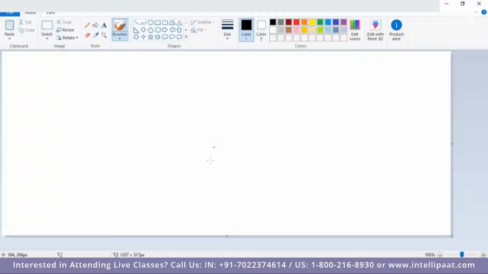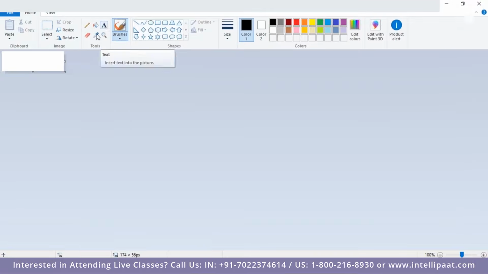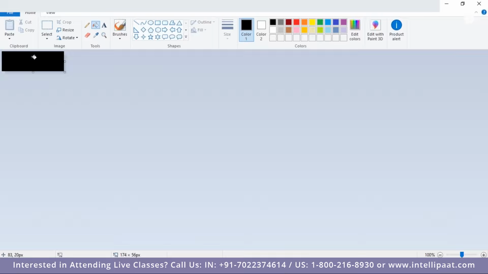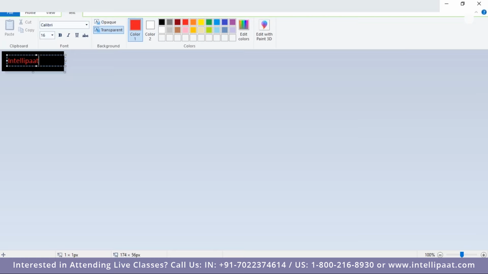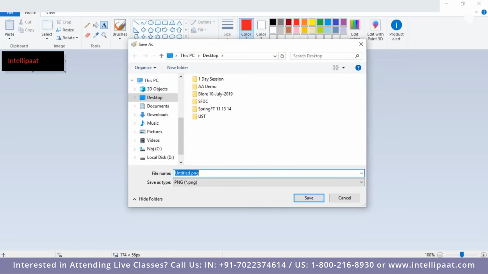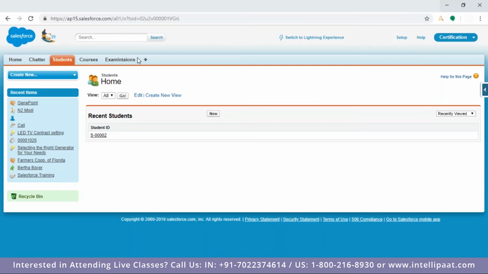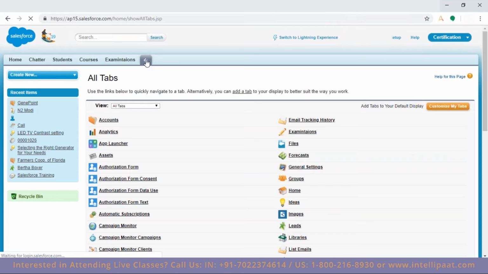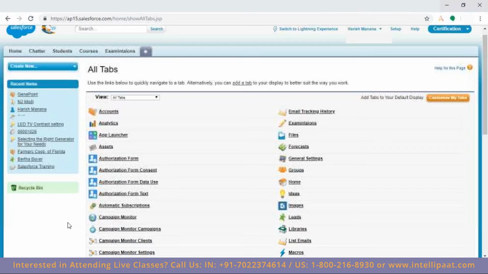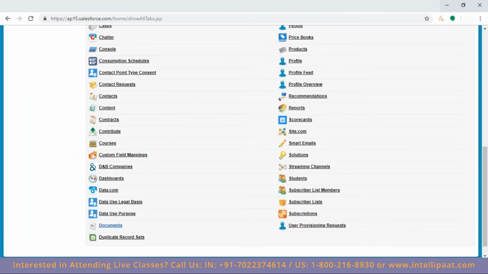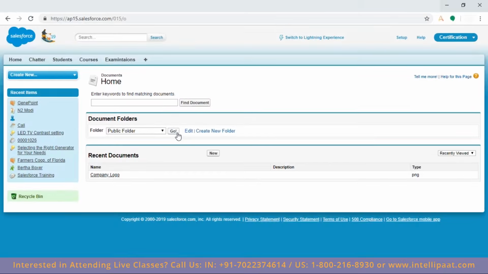This is your custom app certification. Okay. So here I write Intellipaat, and I'm saving this onto the desktop as logo. Once it is done, I need to move to Documents, because I need to upload this. Documents, yeah, here it is. And then in the public folder, I need to create a new one.